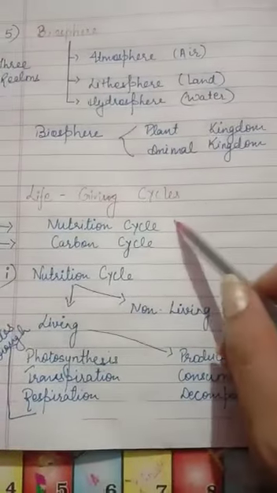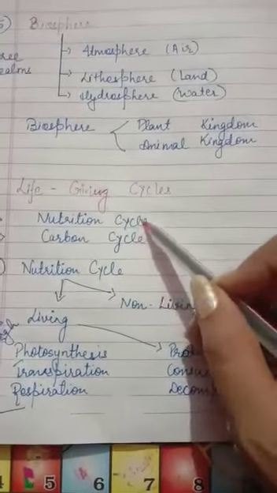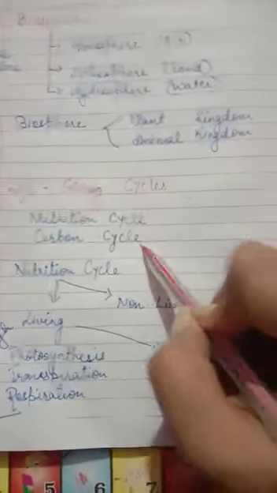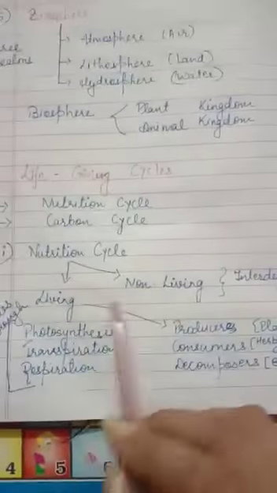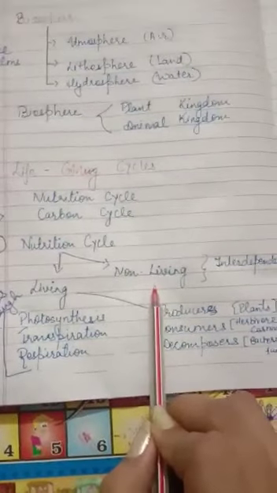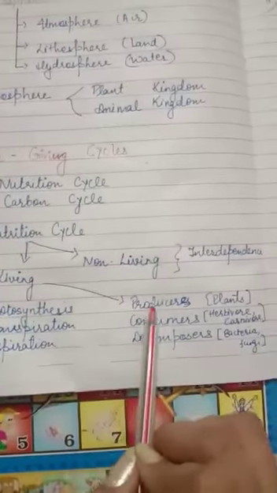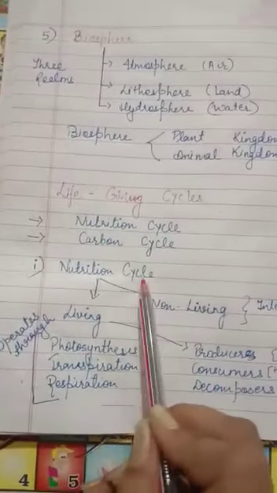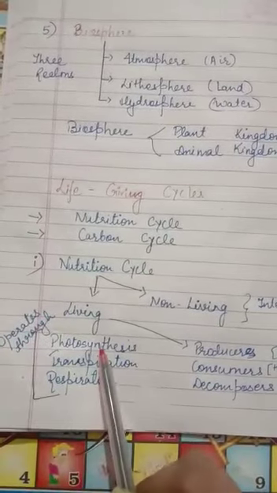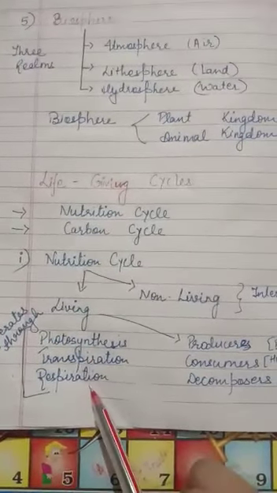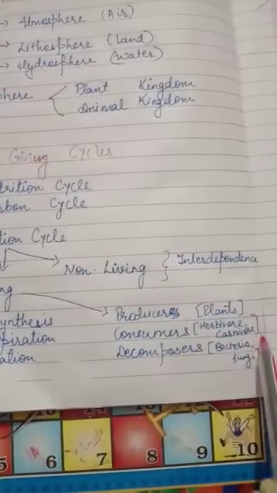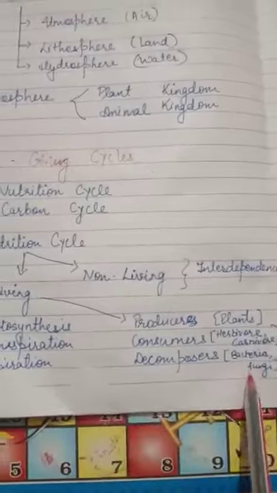The next is life-giving cycles. The two cycles discussed in your book are nutrition cycle and carbon cycle. Nutrition cycle shows us the interdependence of living and non-living organisms. Living organisms are producers, consumers and decomposers. And this nutrition cycle operates through photosynthesis, transpiration and respiration. Producers are plants, consumers are herbivores and carnivores, decomposers are bacteria, fungi.